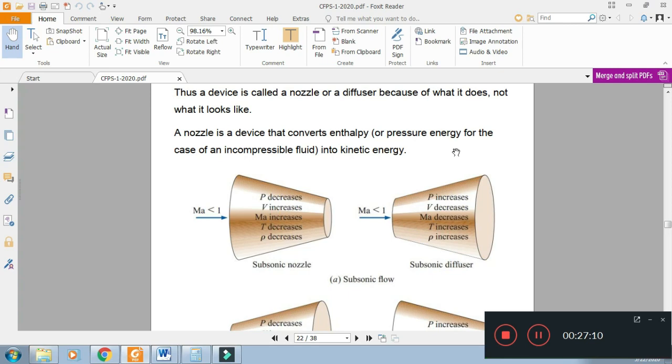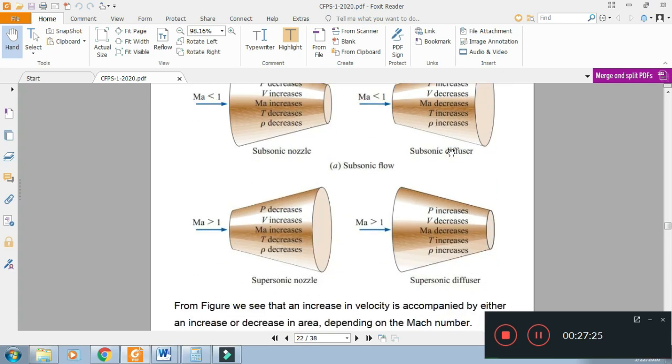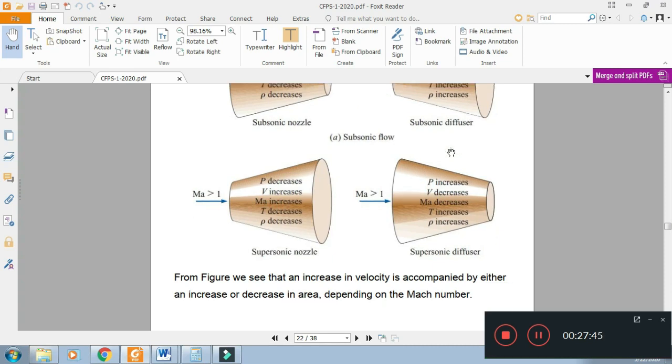Static temperature increases, velocity of sound increases, and then Mach number decreases. And from the relation of velocity and density, velocity decreases as pressure increases. In the supersonic diffuser, the velocity decreases since it is a diffuser, and Mach number within the converging section is greater than 1. Static temperature increases, density increases from the previous relations.